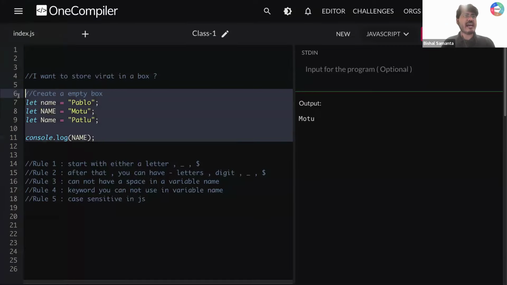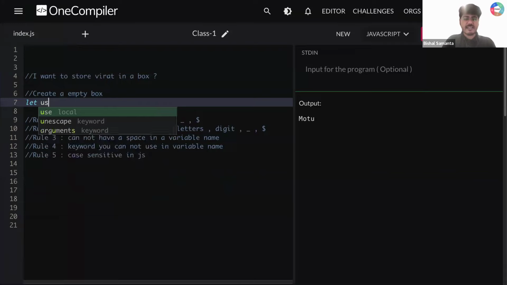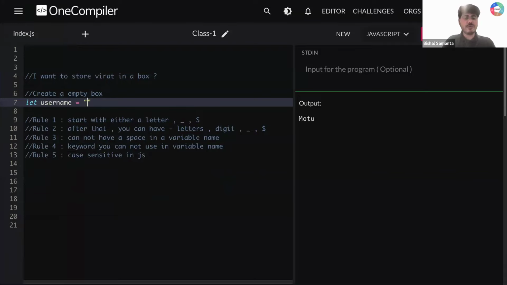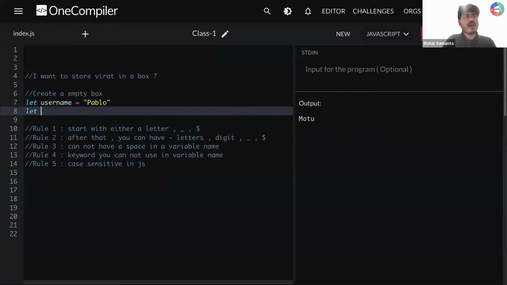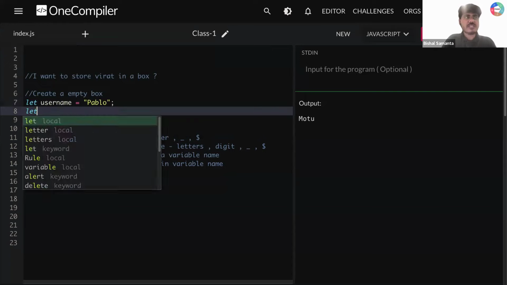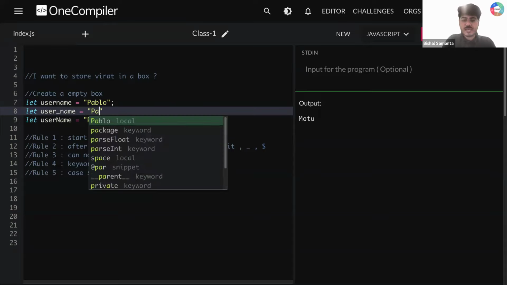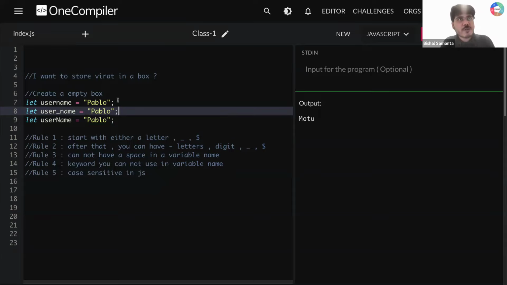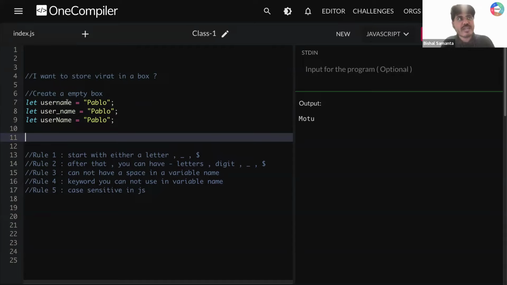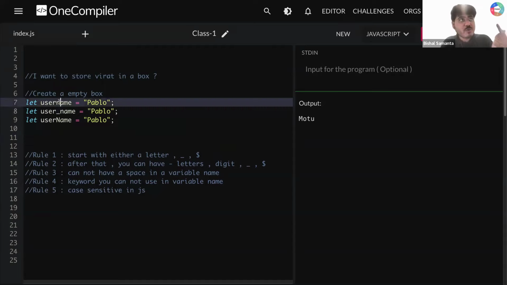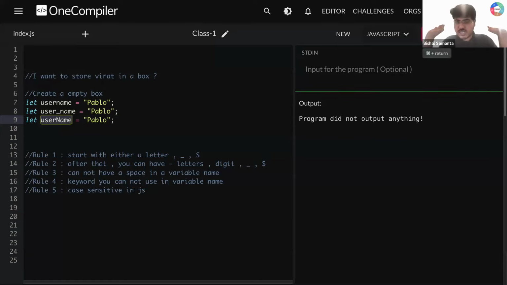So now let's say I create a variable, something like that. Let userName is equal to Pablo. Let's say I'm creating one more variable, user name is equal to Pablo. And I'm creating one more variable, let user underscore name, and here I'm writing Pablo. Guys, I need all of your response. All these three are valid, yes or no? Can I have underscore in between? Yes. So option A, option B, option C, all are correct variable names. So I'm not supposed to get any error.